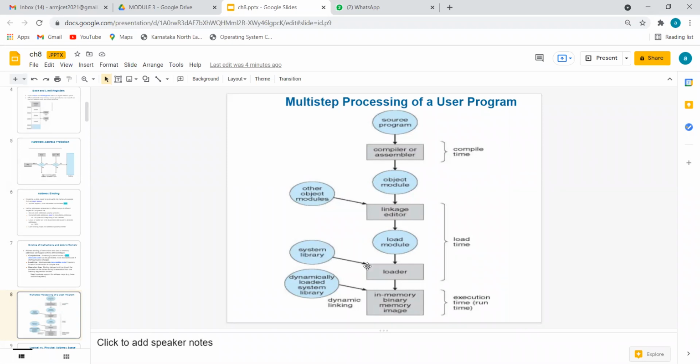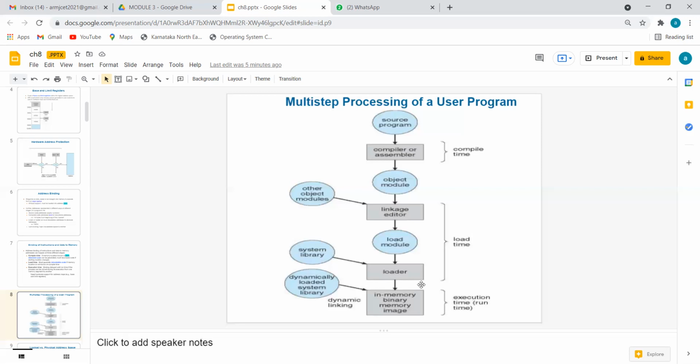So those should be there in our program. That's how the program will get extended. To perform that is called load time. Compile time is just preparing the source program into an assembly program. Load time is, along with your editor linkage, also including a library and extending them. Finally is execution time.